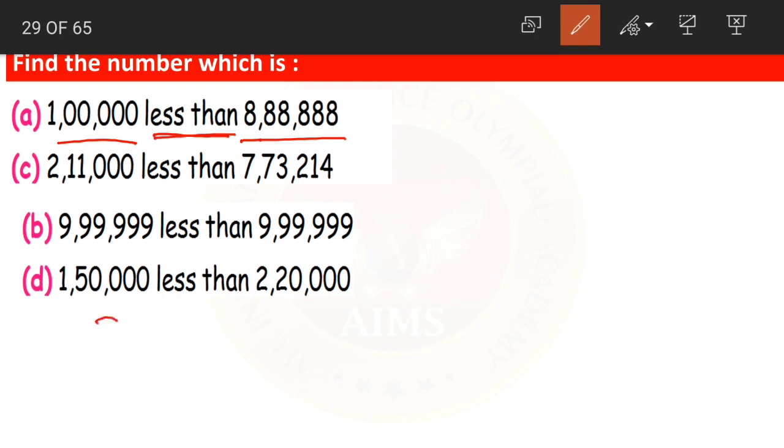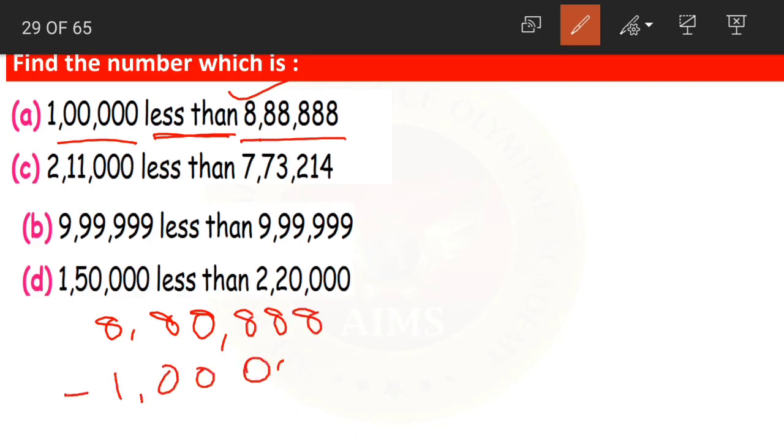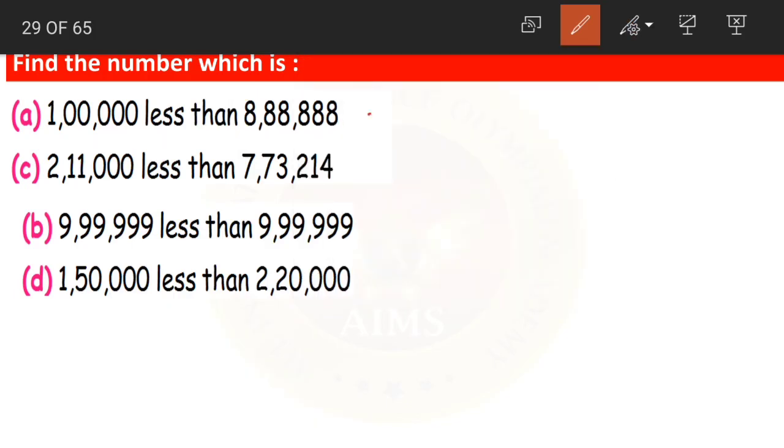Less than means what? We need to subtract. Yes. Here 8 lakhs is the bigger number. So we'll write it first. Subtract 1 lakh from it. What will our answer be? Here all are zeros, right? So 8 minus 0 all become 8 only. 8 minus 0 8. 8 minus 0 8. 8 minus 0 8. Now lastly 8 minus 1 becomes 7. So the answer is 7,88,888. It is 1 lakh less than 8,88,888. Clear children?